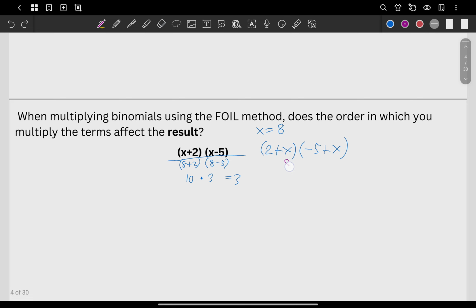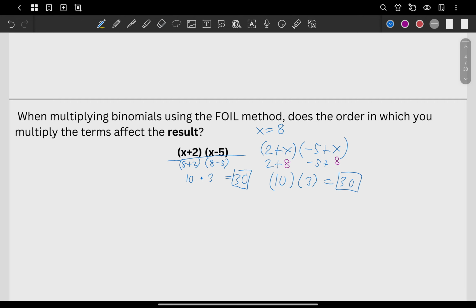So it's now 2 plus 8, which is 10, times negative 5 plus 8, which is 3. The answer is still 30, right? So even though you interchange the arrangement of the values, it is not important.